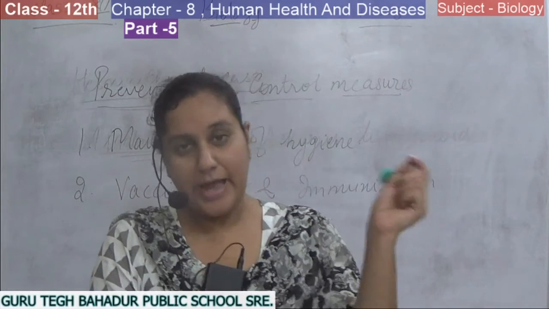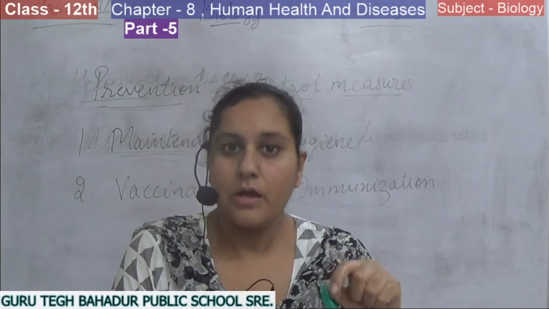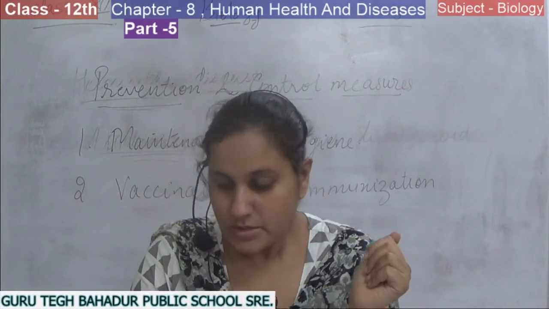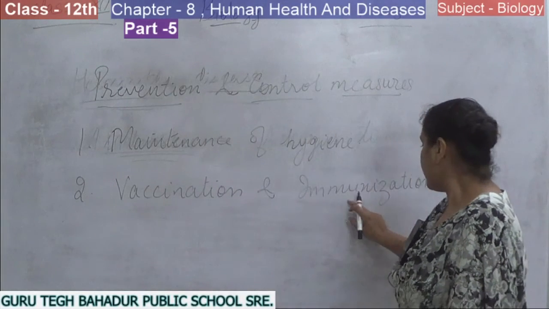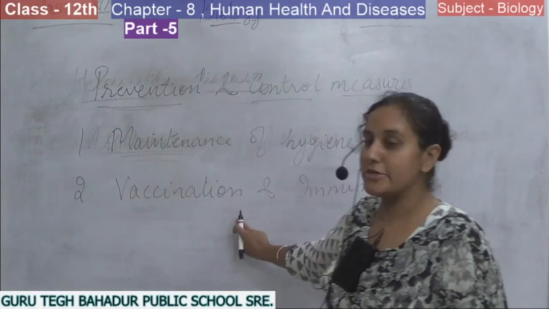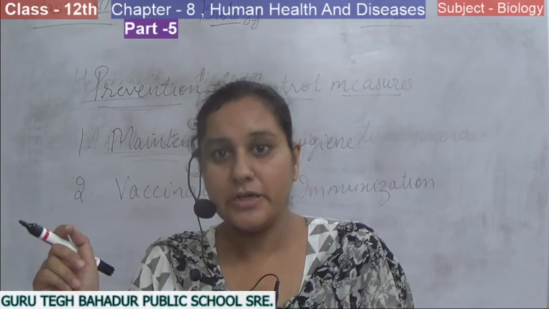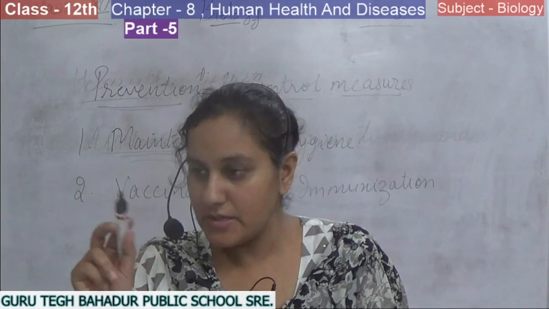And then when the actual disease comes in our body, these cells will know how to control it. So this is known as vaccination. And the immunization process starts after the administration of the vaccine in our body. After the vaccination, the work that our body is doing, that process is known as